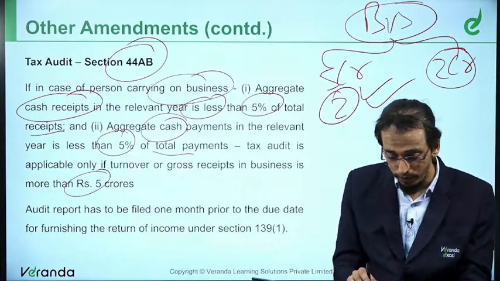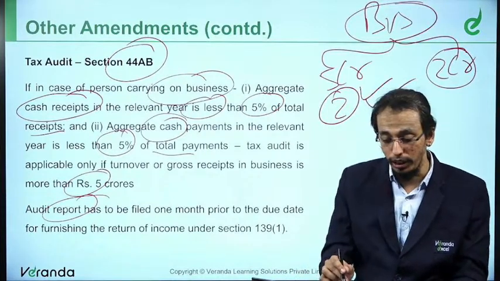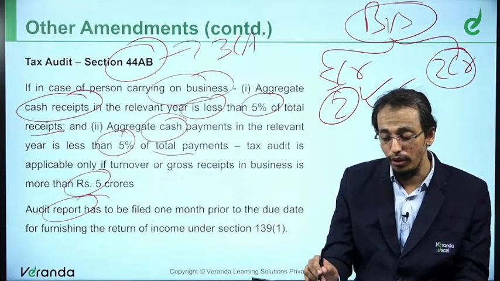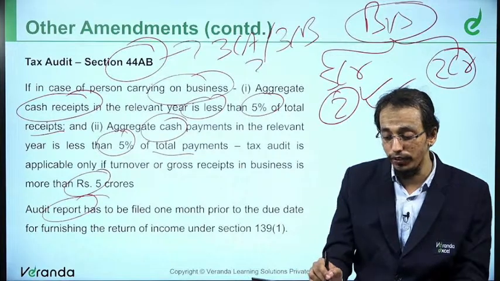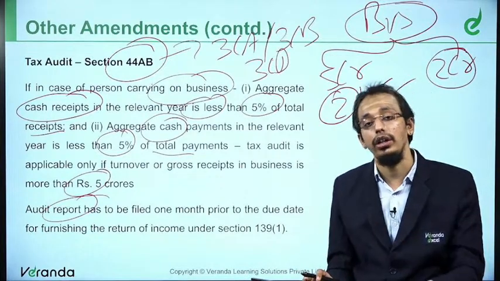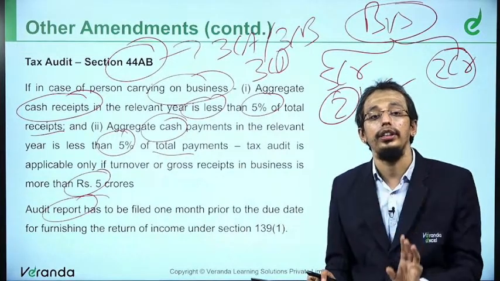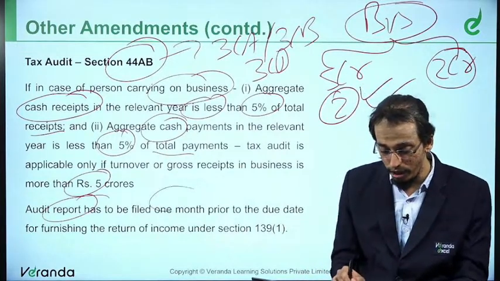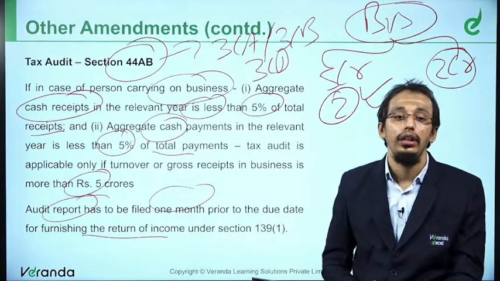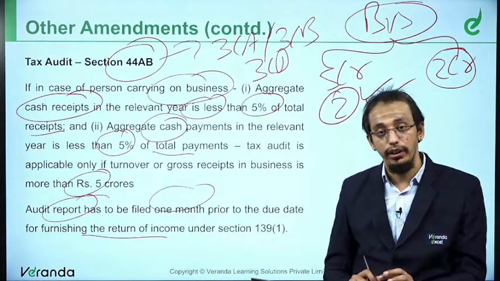Now, usually the audit report has to be filed. That is, Form 3CA or Form 3CB has to be filed along with 3CD. You would have all seen this in your articleship. That has to be filed along with the return of income. But here it says it has to be filed 1 month before filing the return of income.